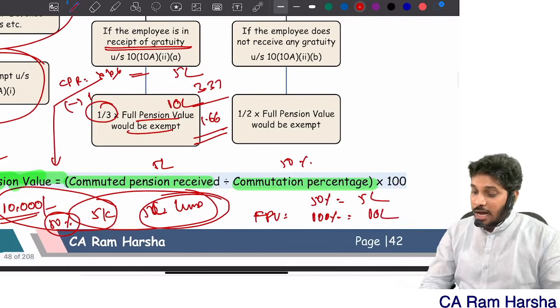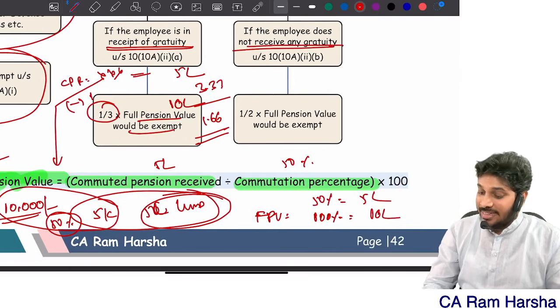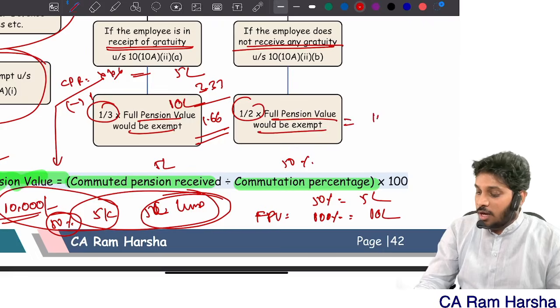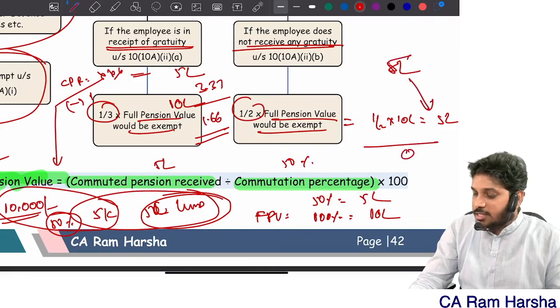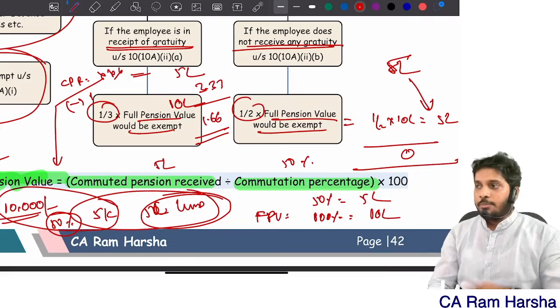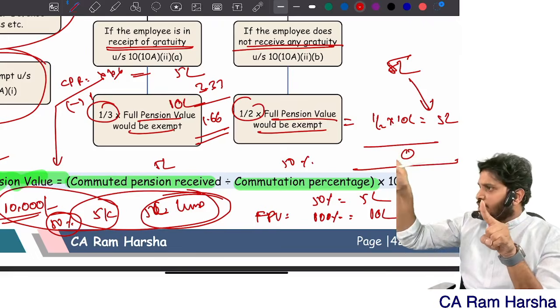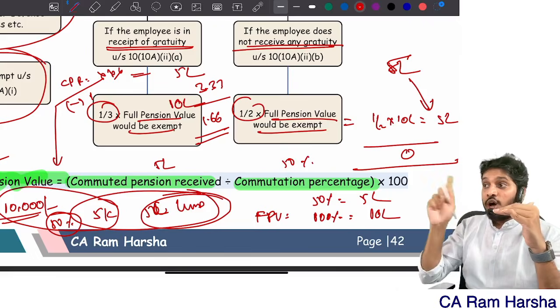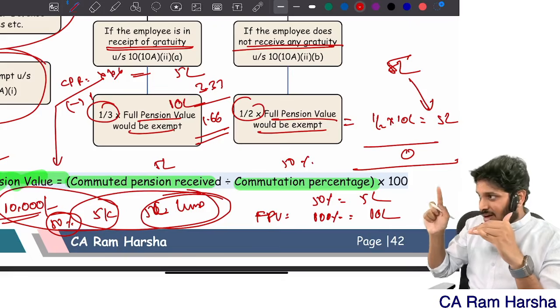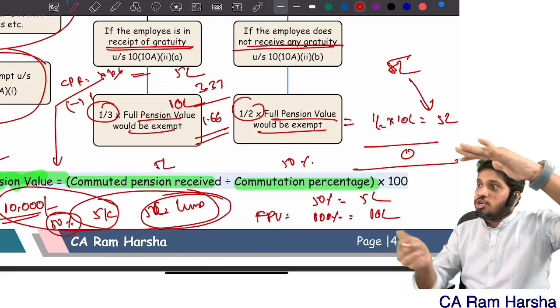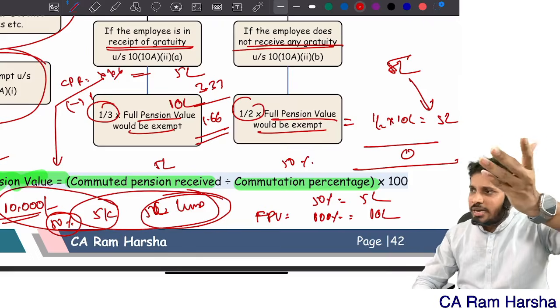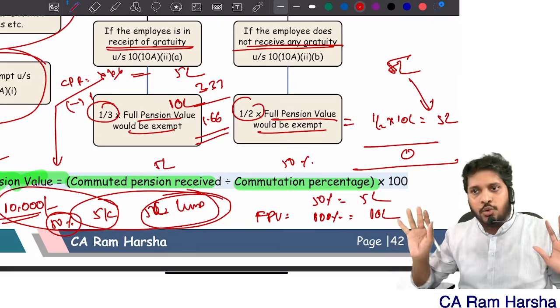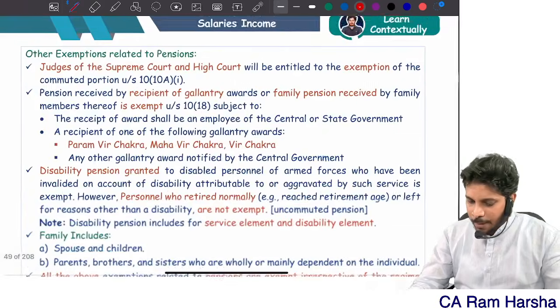Next, sir, I am not receiving gratuity, sir. Then half of full pension value. Half of full pension value is equal to how much? 5 lakh. How much are received? 5 lakh. Minus how much is exempted? 5 lakh. Taxable is 0. You should always compute. First, commuted pension received how much? Put in the amount column. Less exemption: 1/3 of full pension value, not 1/3 of received. 1/3 of full value. Full value you should compute. Sometimes if you're lucky enough in the exam, they'll give you that full value also. Clear? That's it. Pension is over.